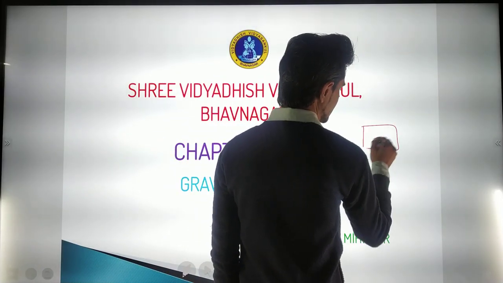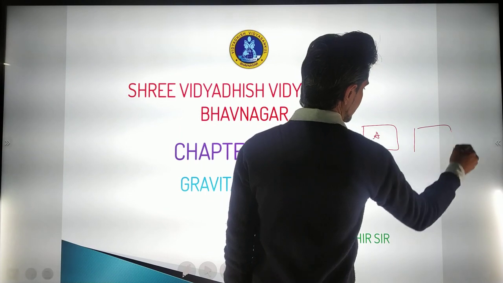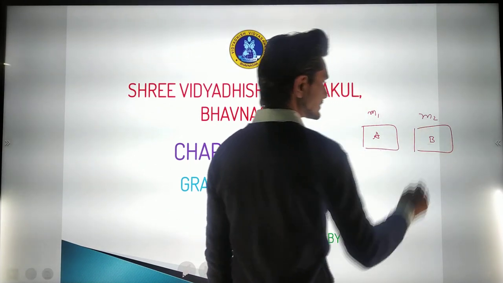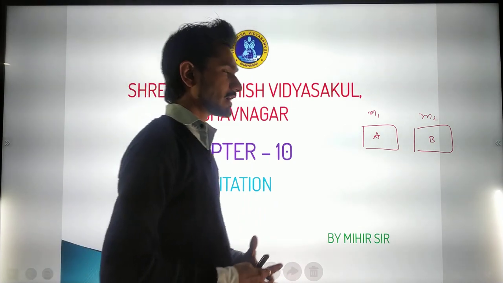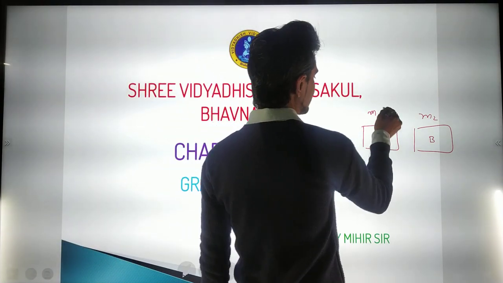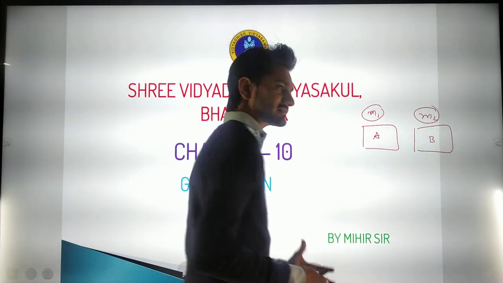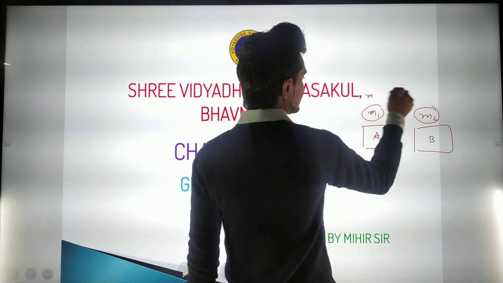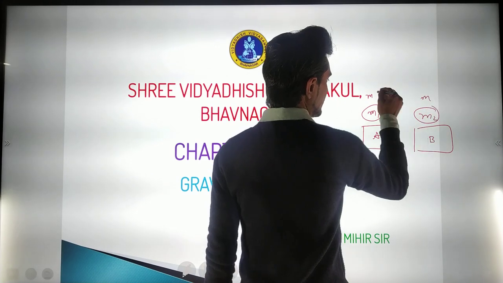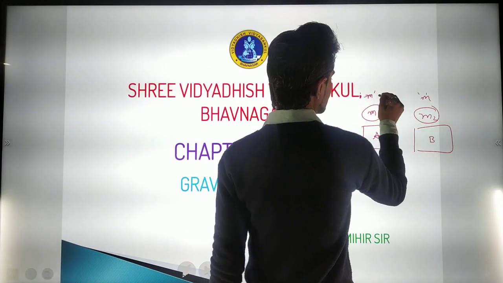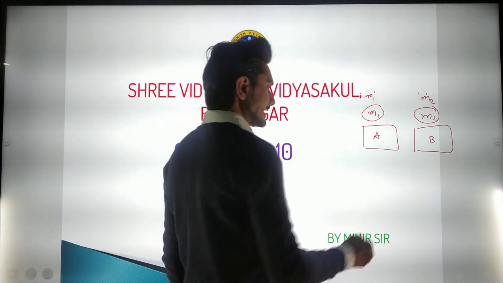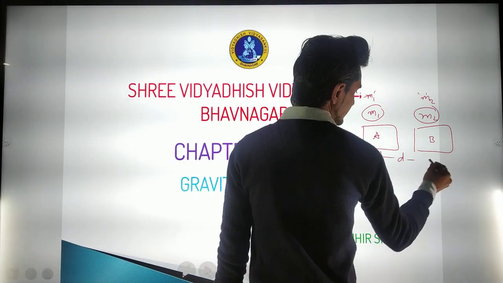So we are seeing object A, and object B has the mass m1 and m2, because they both have different masses, so how can we identify them? We will have to take m1 and m2, considered as different masses. Otherwise, if they had the same mass, then I could write m and m, but they have different masses, so that's why I have written m1 and m2. Now they are at a distance d.